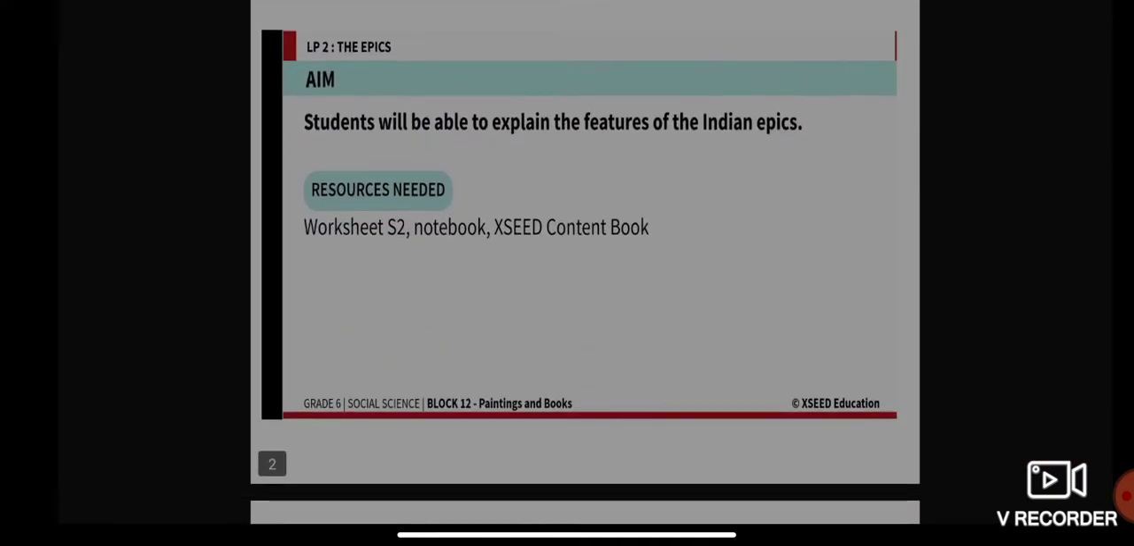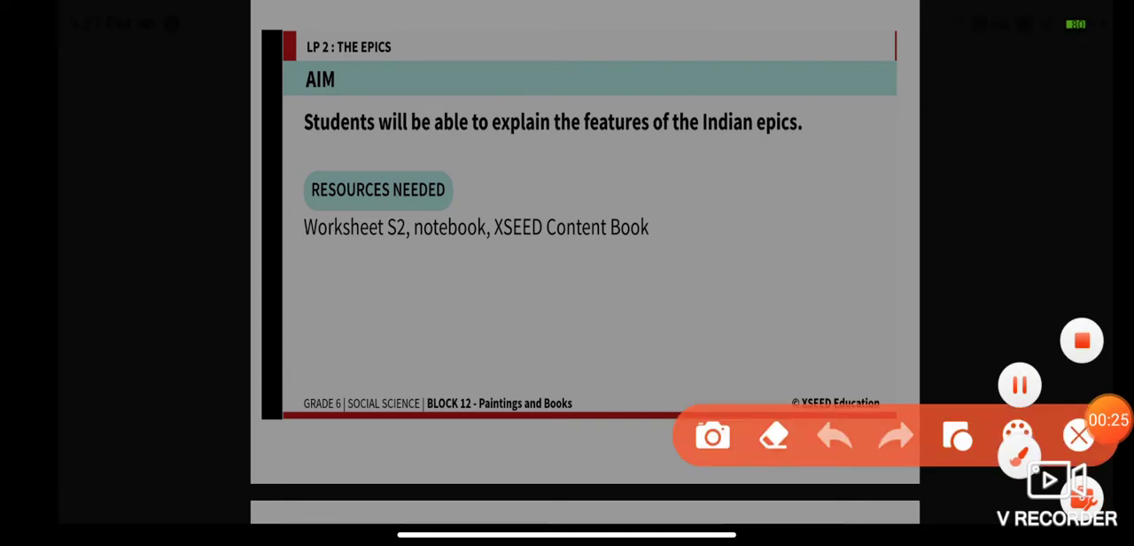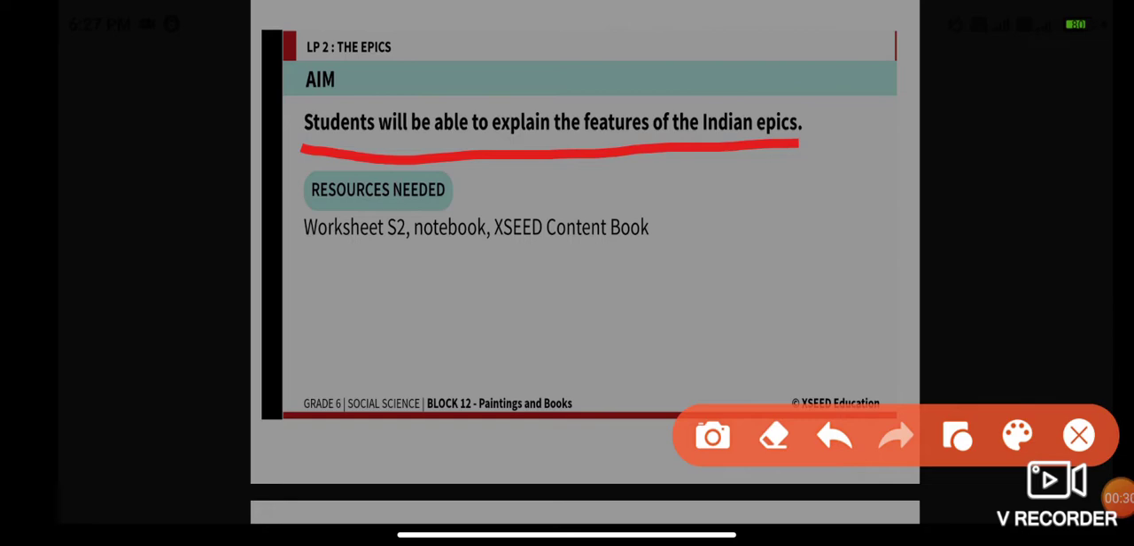Now our aim for today is that students will be able to explain the features of the Indian epics. All the epics that we're going to learn are from a particular country called India, our country itself. At the end of our discussion, you'll be able to explain the features of the Indian epic.